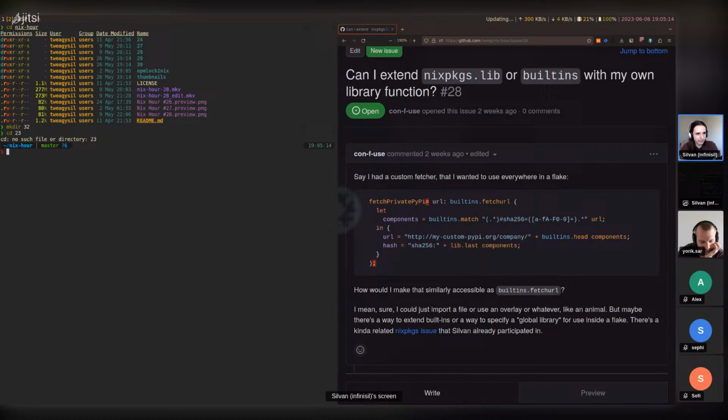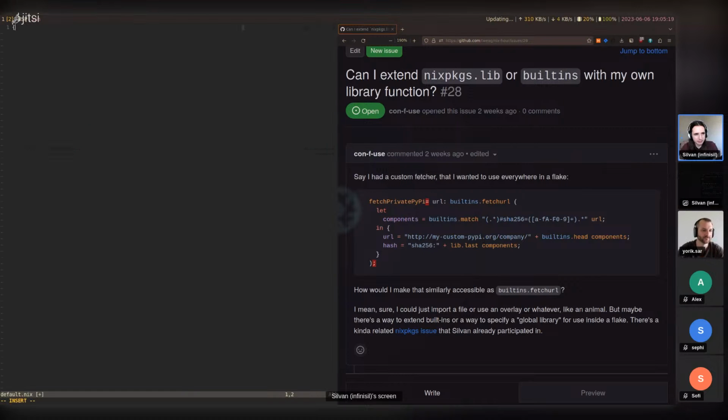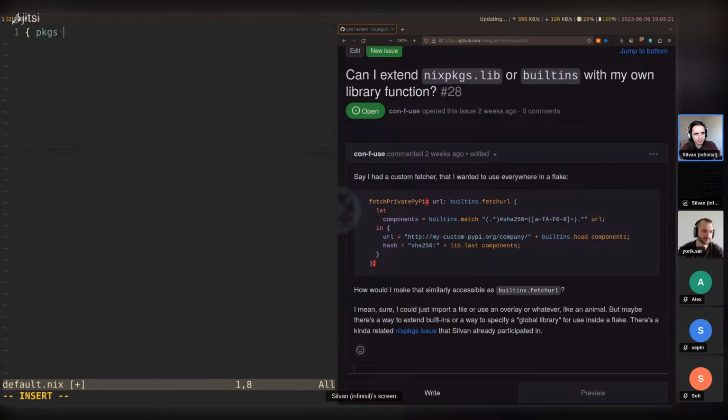That's 32 today. So if we have a packages, let me increase the font size a bit. And let's do just this for now. So if we have this, and then usually we get the lib, something like this.